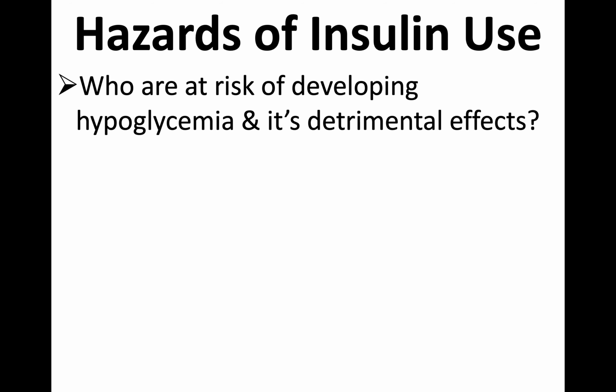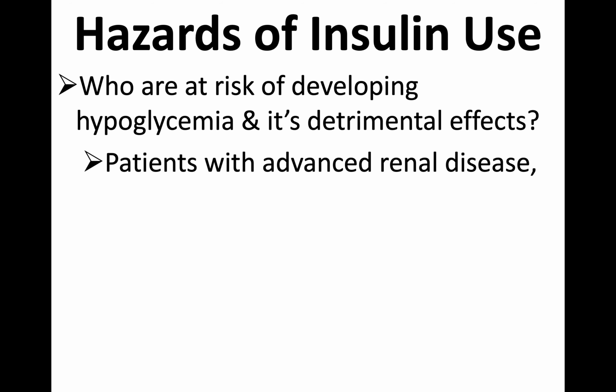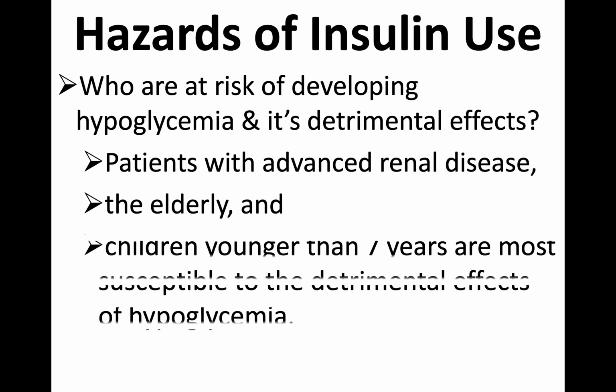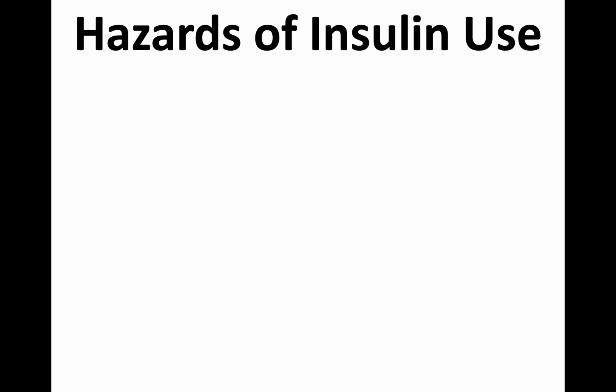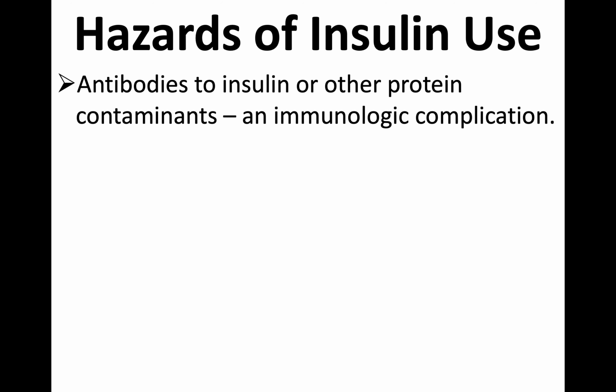Now, who are at risk of developing hypoglycemia? All are at risk, but some categories are more at risk of the detrimental effects of insulin hypoglycemia. Patients with advanced renal disease, where metabolism and excretion may be affected, may require a dose adjustment. The elderly, because of polypharmacy and diminished liver and renal function. Children younger than 7 years are more susceptible to the detrimental effects of hypoglycemia, because these are vulnerable categories.